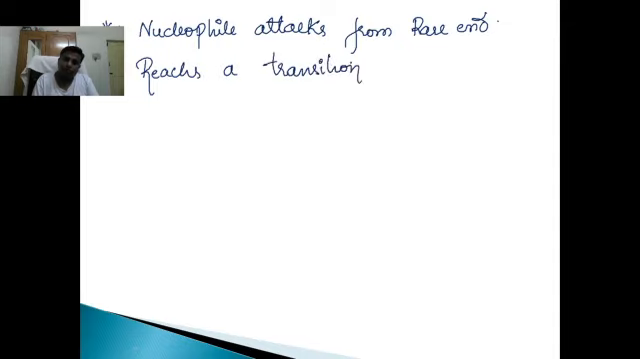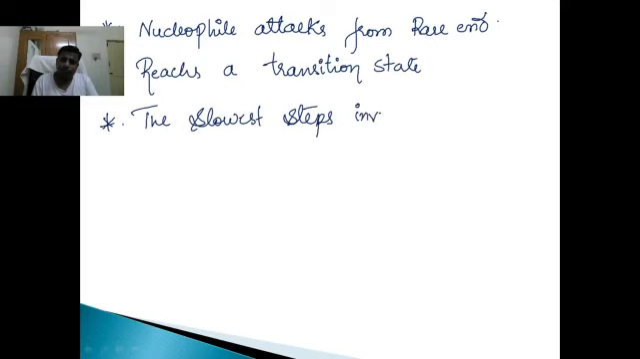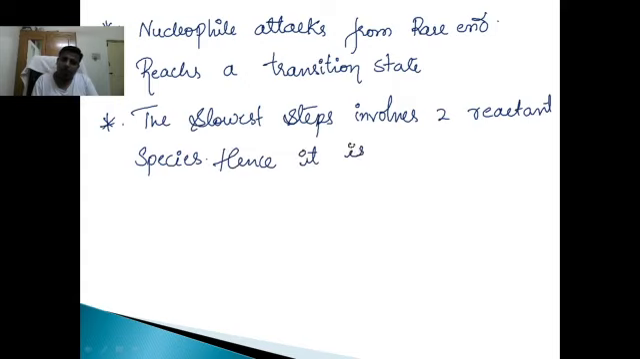Okay, transition state. The slowest step involves two reactant species. Hence it is bimolecular. Bimolecular, correct? Okay. Next, it involves inversion of configuration.